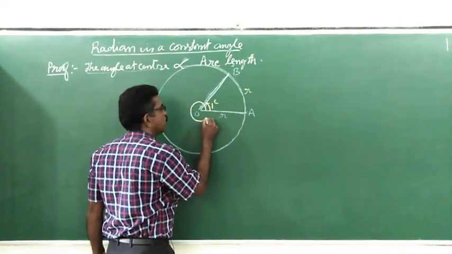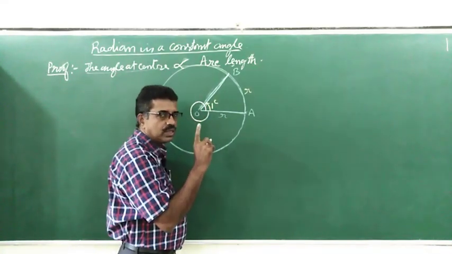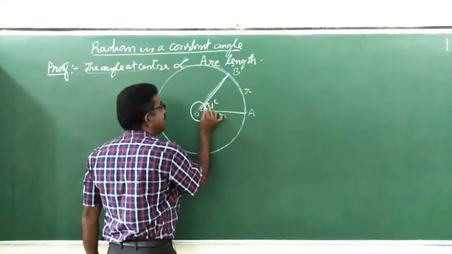One revolution is one round. This angle is known as one revolution. In degrees you call it 360 degrees. But normally it is one revolution.